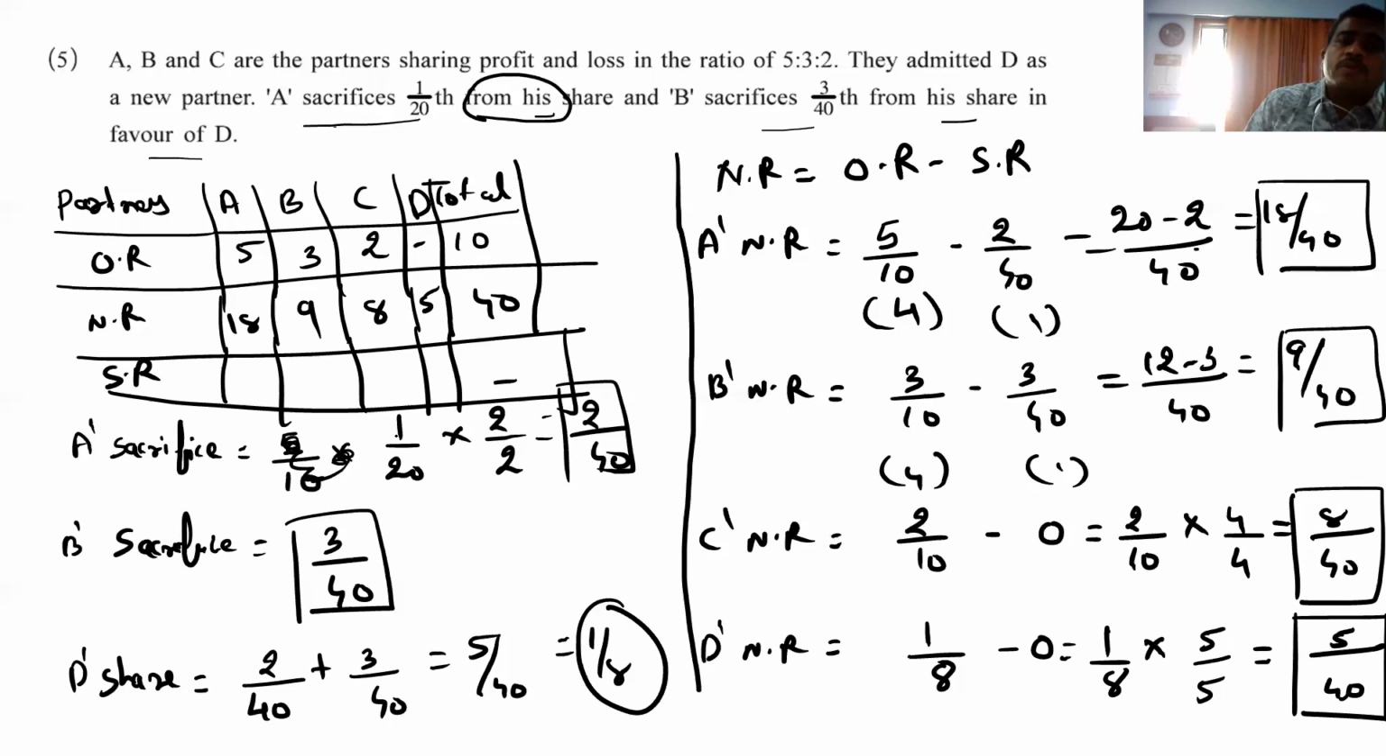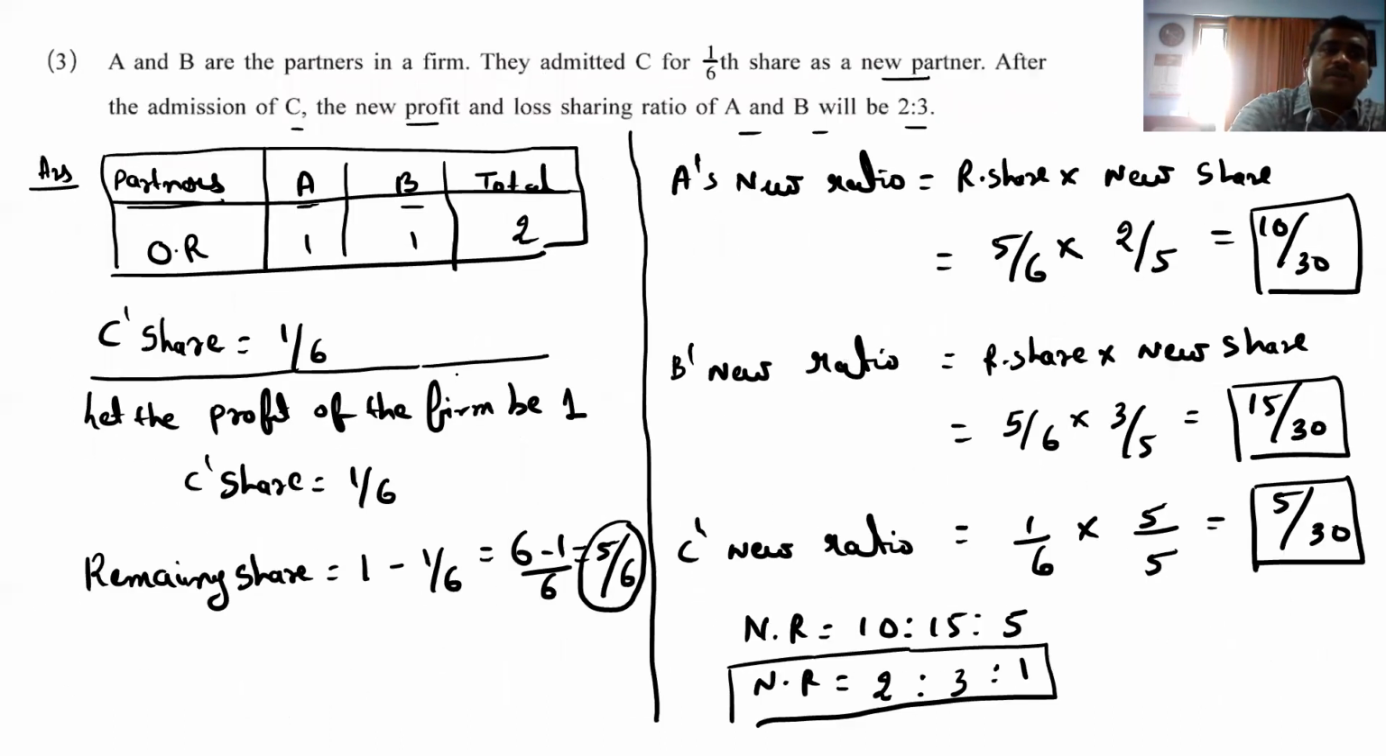Sacrifice ratio. So A sacrifice comes to 2 by 40, so I can write 2, and B sacrifice 3. So 2 is to 3. So total sacrifice ratio is 2 is to 3. Right? So friends, we have done 3 questions, that is 3, 4 and 5. So let's have a revision of 3 questions for today.